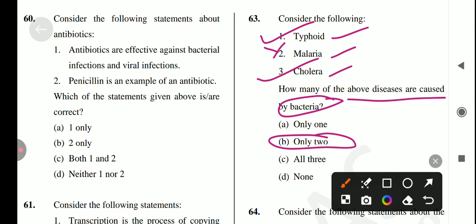Okay, और ये किसके द्वारा होता है? तो मॉस्किटोज के द्वारा मलेरिया. Okay, next one is cholera. Cholera is an acute diarrheal infection caused by eating or drinking food or water that is contaminated with the bacterium Vibrio cholerae. Okay, so the answer is option B.